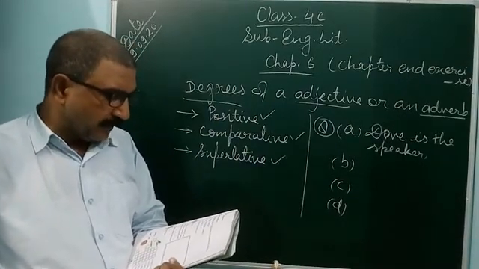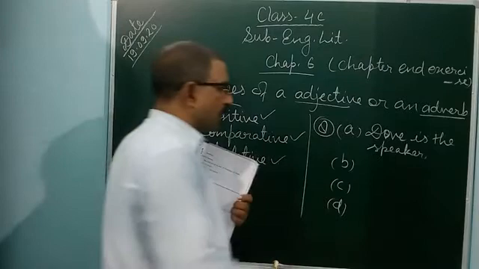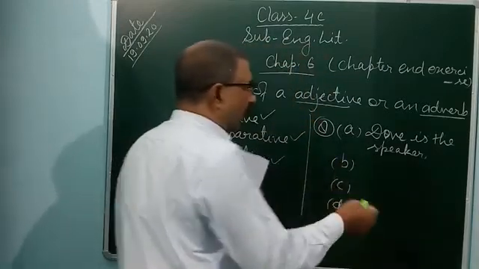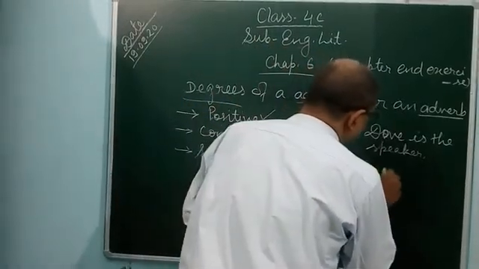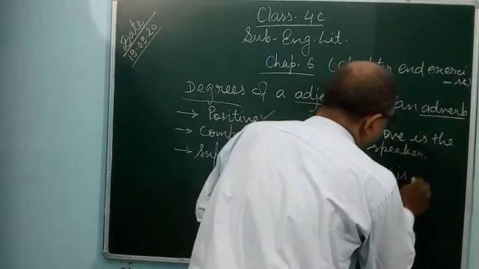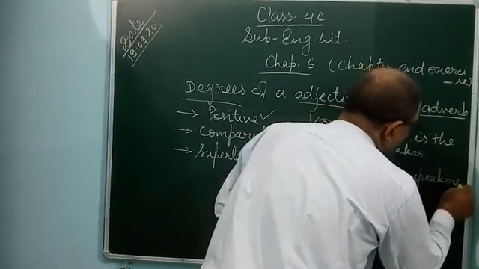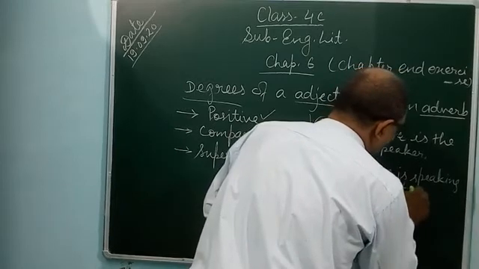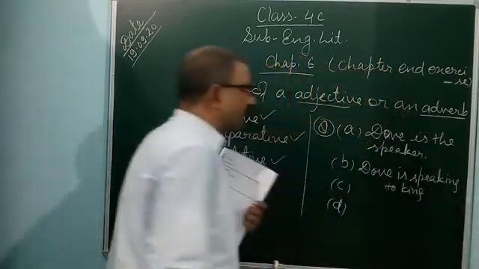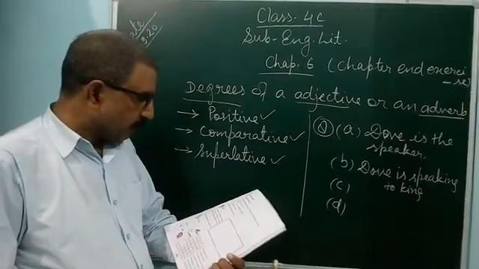The speaker is speaking to the king. Dove is speaking to the king. You can write also, dove is speaking to king.